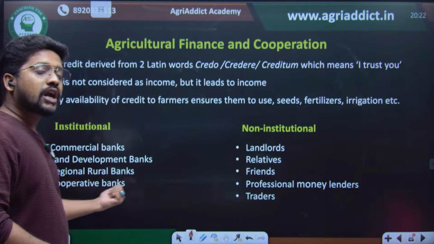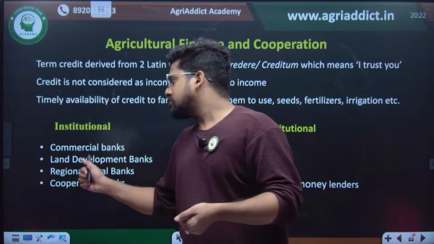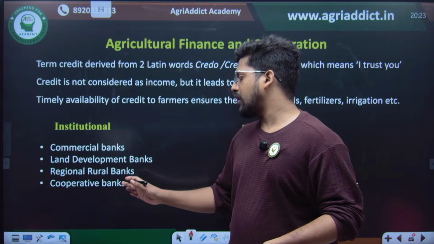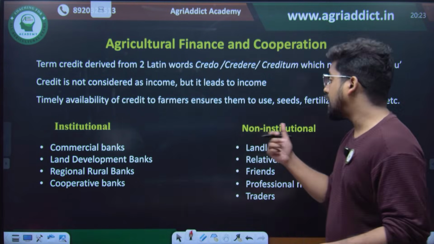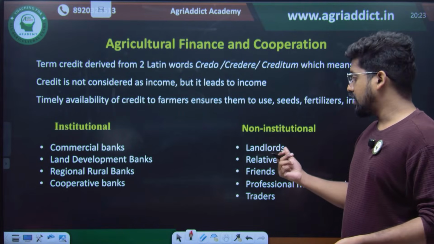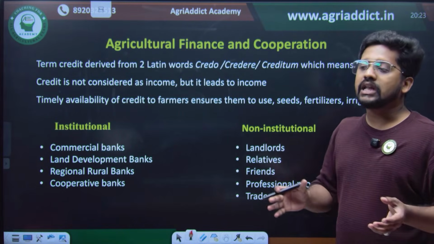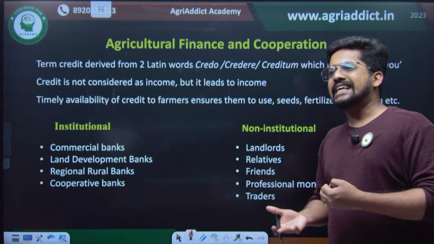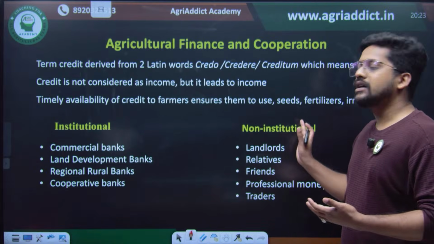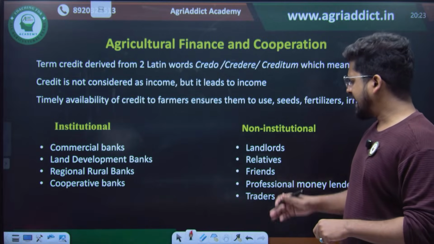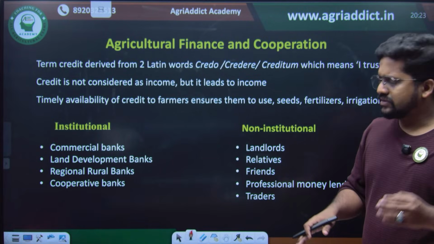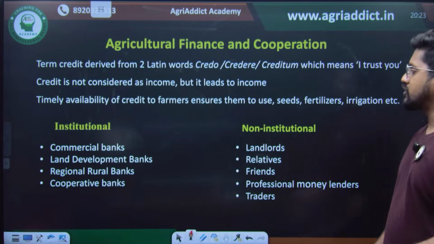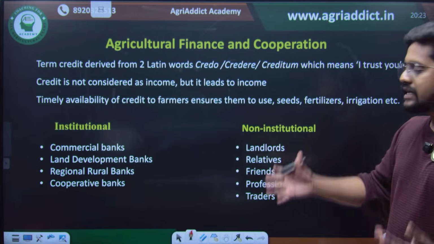So there are institutional sources and non-institutional sources. Institutional sources of credit include all the commercial banks, land development banks, regional rural banks, or cooperative banks. But there are also some non-institutional sources which may not have any particular written agreement. Upon trust or upon some additional interest charged, they will be lending some credit, which includes landlords, relatives, friends, professional moneylenders, or traders also. These have no institutional structure.